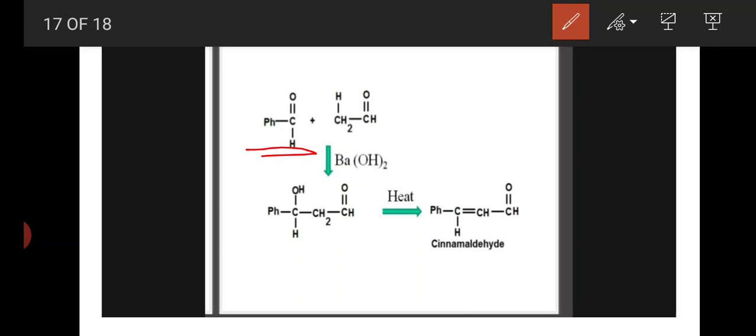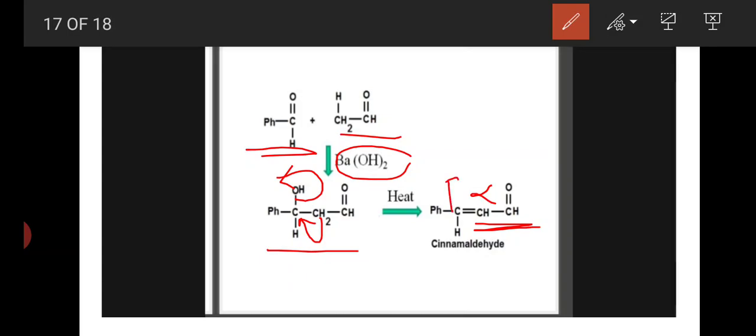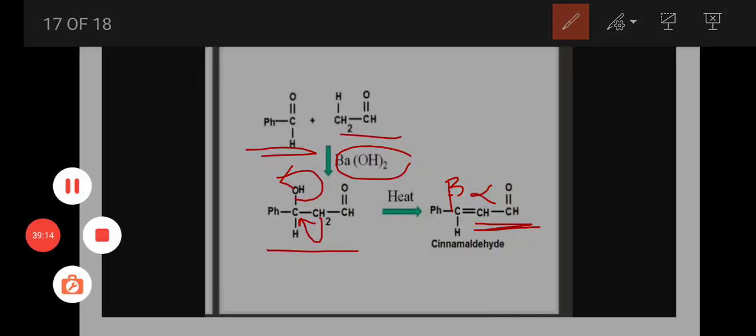Here it is benzaldehyde and it is acetaldehyde. Here the base is barium hydroxide and it forms a beta hydroxy compound. On heating, it loses a water molecule and forms cinnamaldehyde. This is the alpha beta unsaturated product, called cinnamaldehyde. This reaction is an example for mixed aldol condensation.